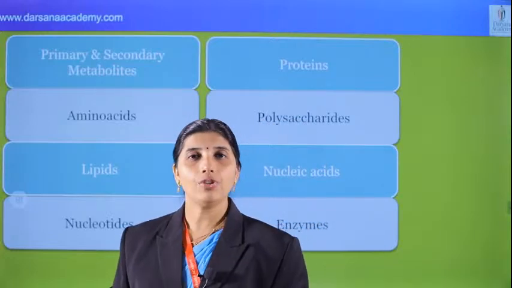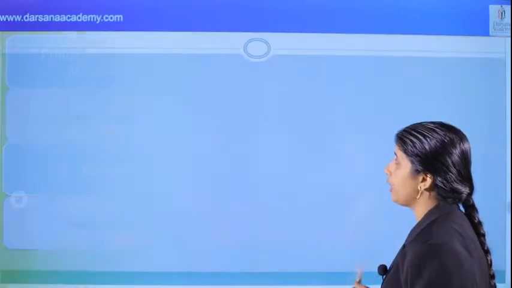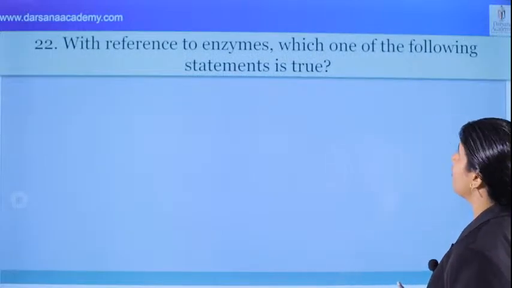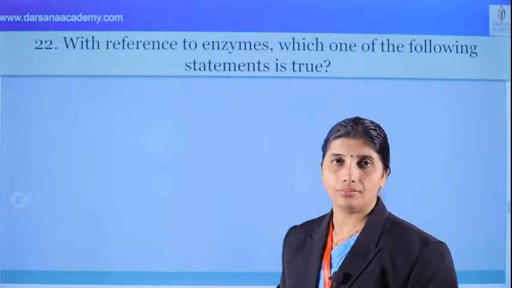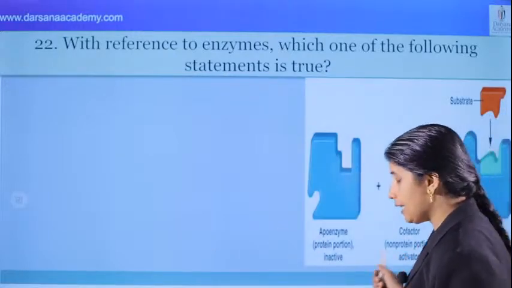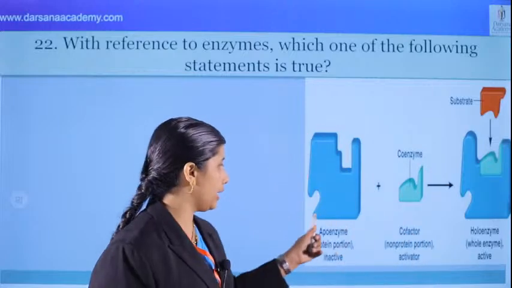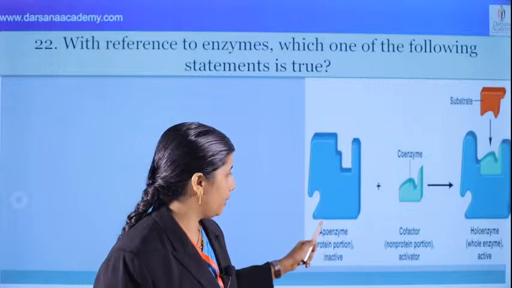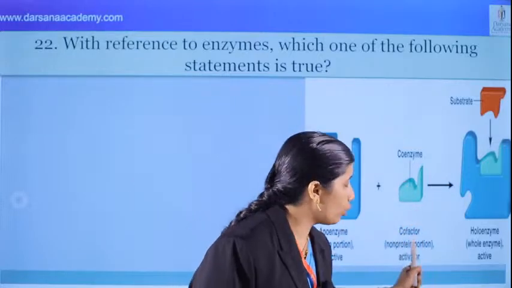Okay, which are the different questions in this chapter that we are going to see? With reference to enzymes, which one of the following statements is true? Yes. The protein part of the enzyme is apoenzyme, and the non-protein part of the enzyme is called cofactor.